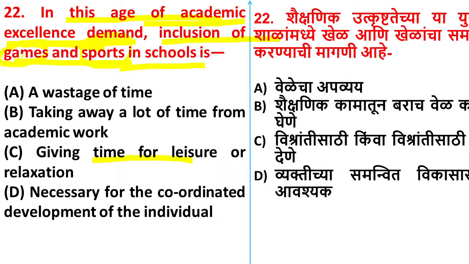See, sports and games are kept for the students to give relaxation for them, to give leisure for them. Yes, the right answer is option D, necessary for the coordinated development of the individual. As we know, the main aim of education is all round development. A student has to develop physically, mentally, socially. Yes or no? All round development is the main aim of education. So here games and sports are necessary for the coordinated development of the individual. Yes, option D is correct here.